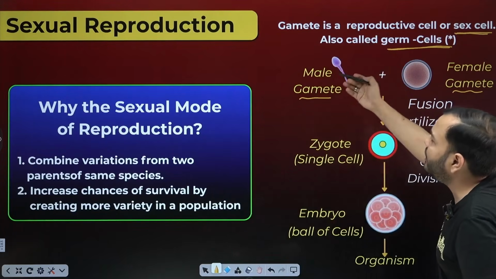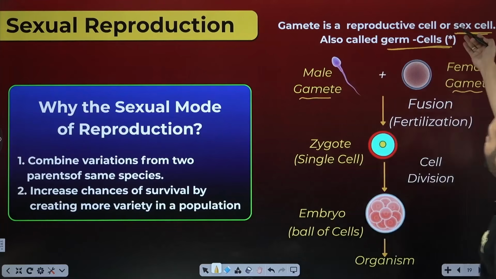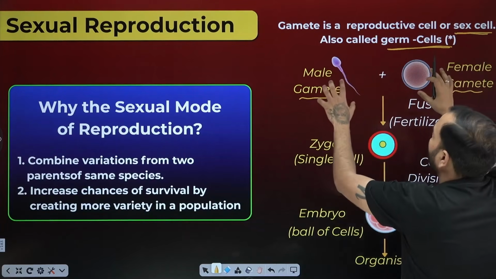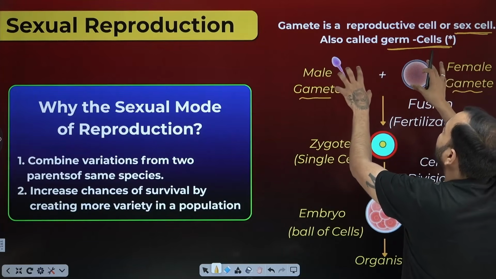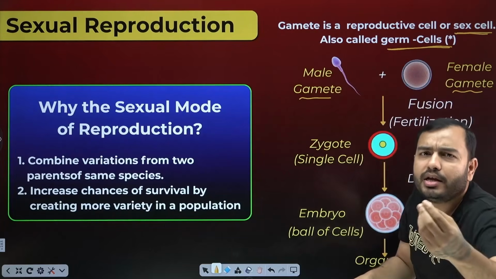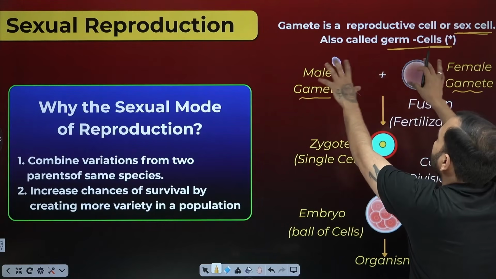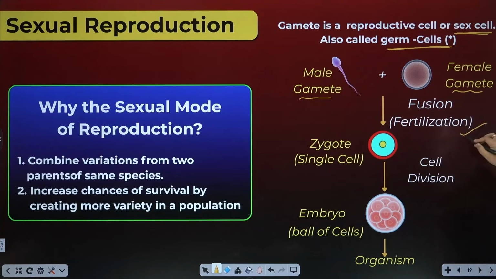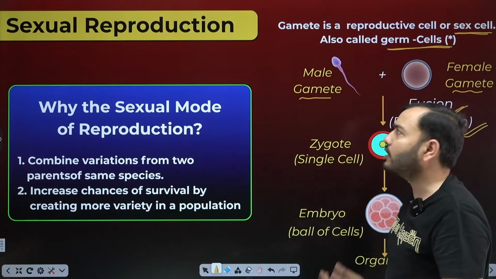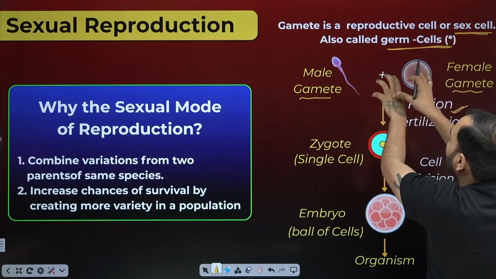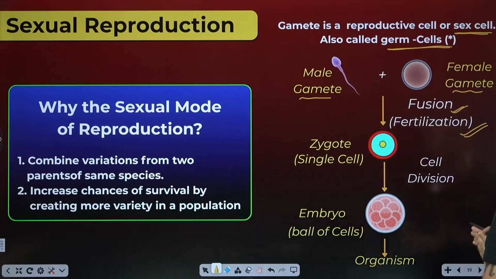So from the male parent we got the male gamete, the male sex cell. From the female parent we got the female gamete, the female sex cell. Now both these gametes will meet each other. These two cells will meet, and when they meet, a new individual will be formed. This meeting is called fertilization, or you can call it fusion. Fusion means the joining of two things. The male gamete and female gamete will meet, fusion will happen. This will be called fertilization.